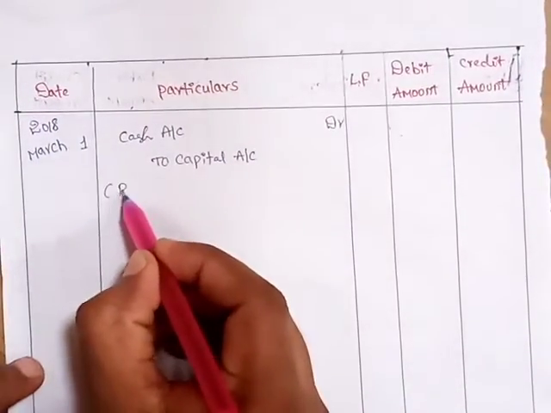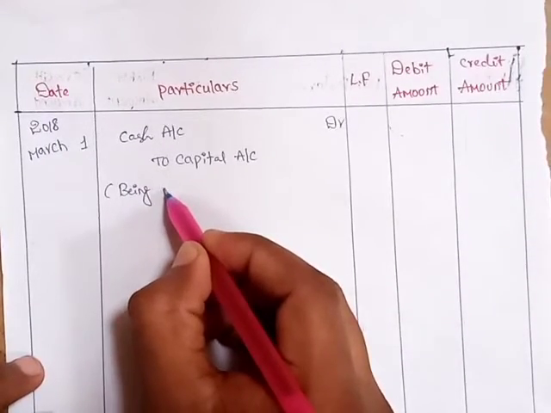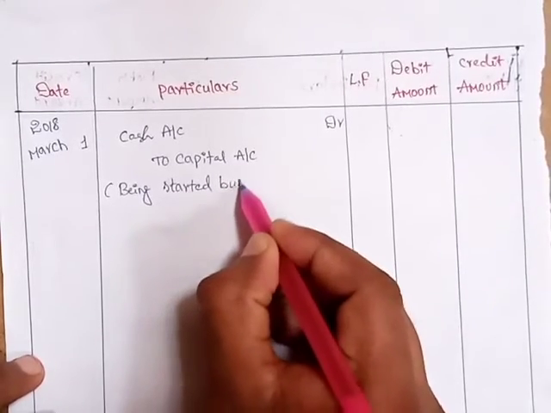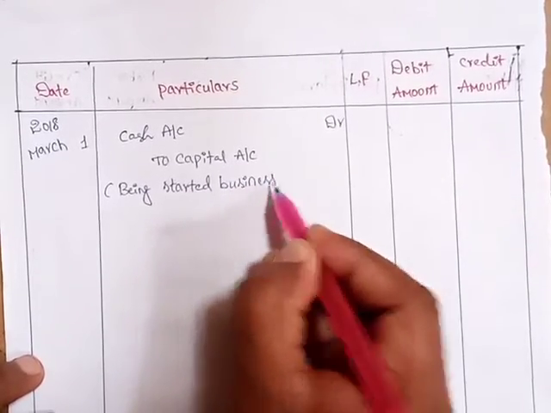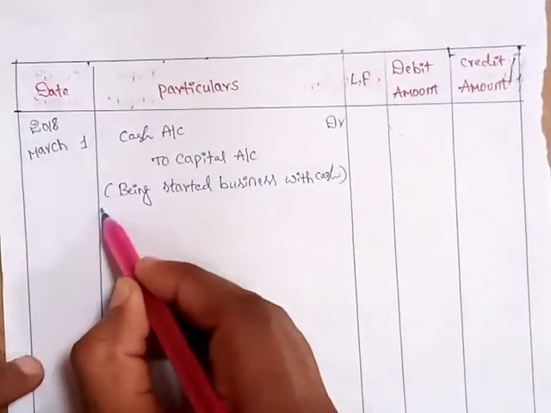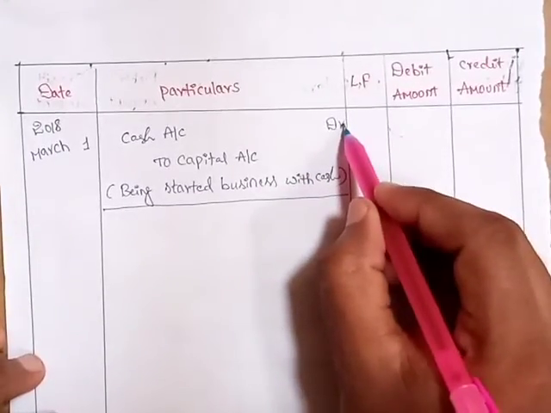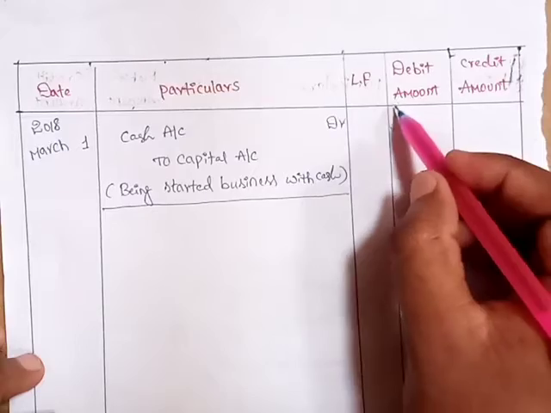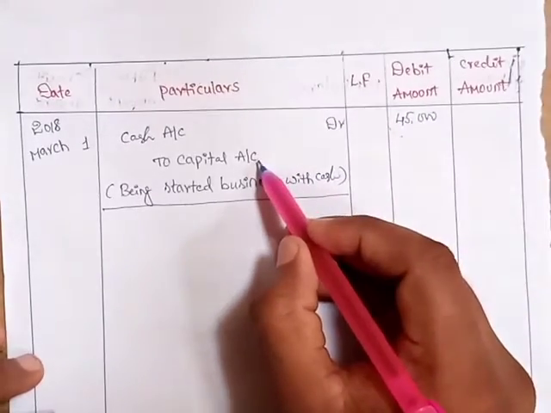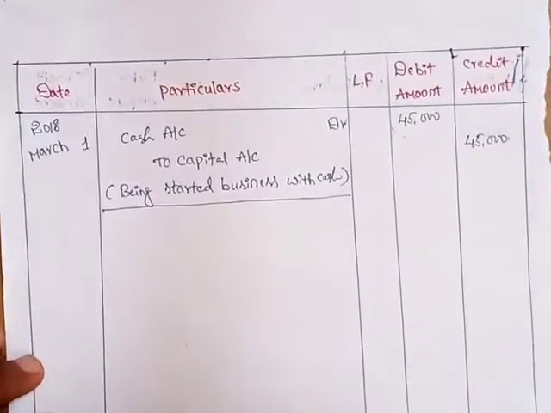In the third line, we should write the narration: being started business with cash. Against the debit line, in the debit column, you should write the amount 45,000, and against the credit line, in the credit column, 45,000.